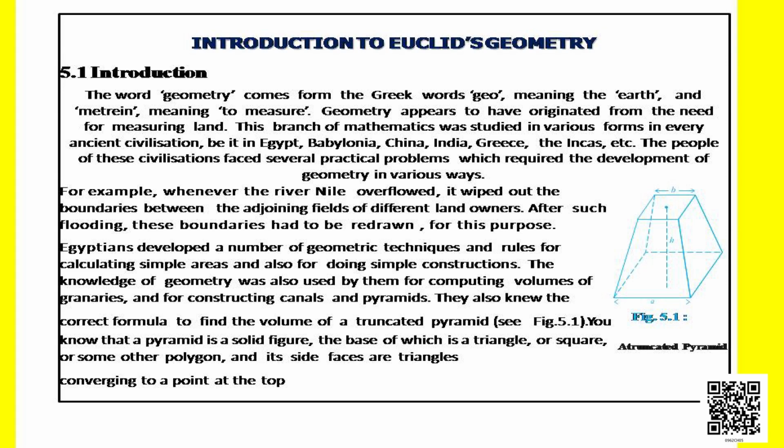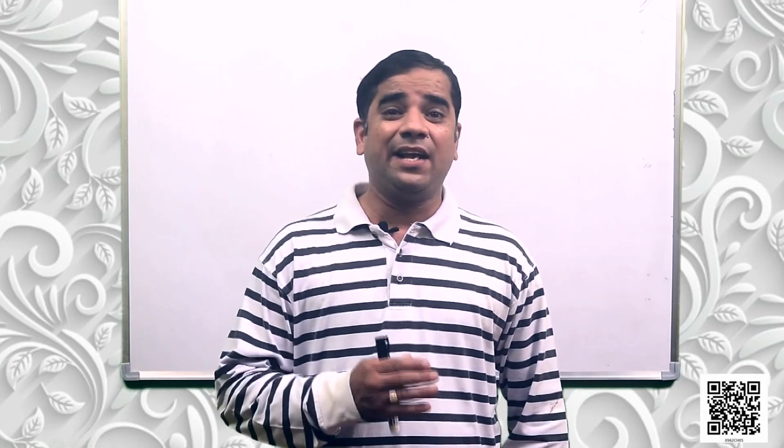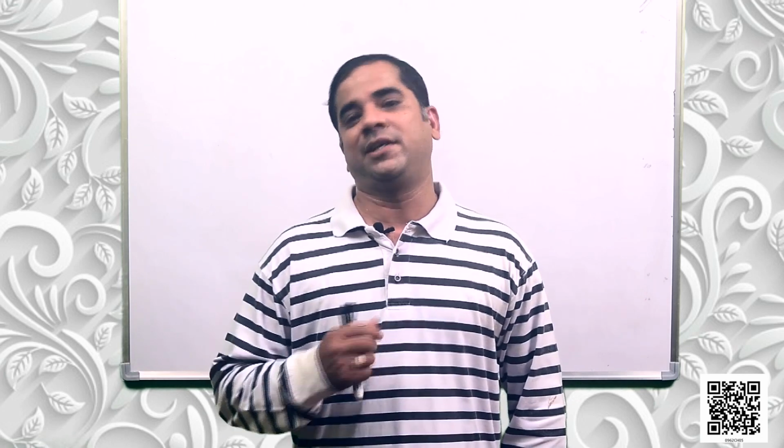For this purpose, the Egyptians developed a number of geometric techniques and rules for calculating simple areas and also for doing simple constructions. The knowledge of geometry was also used by them for computing volumes of granaries and for constructing canals and pyramids. They also knew the correct formula to find the volume of a truncated pyramid, as you can see in the diagram given on the first page of your chapter. With the flow of time, the world has been seeing many changes in the field of mathematics.